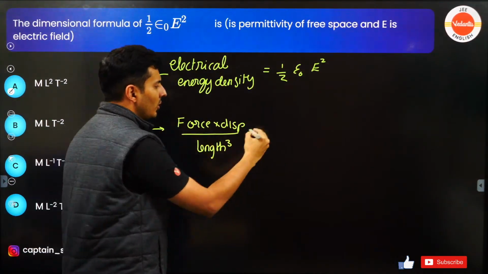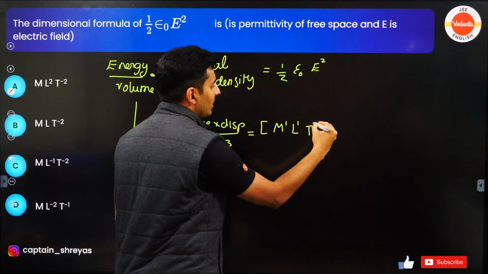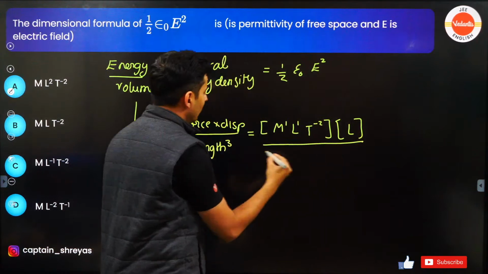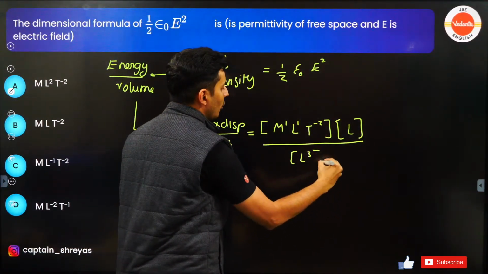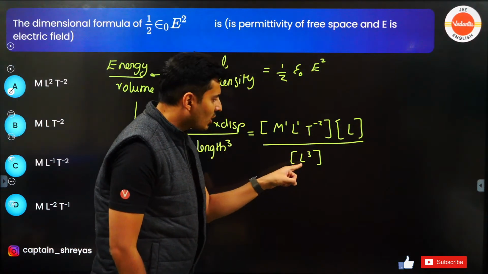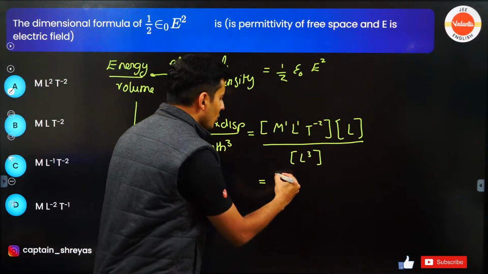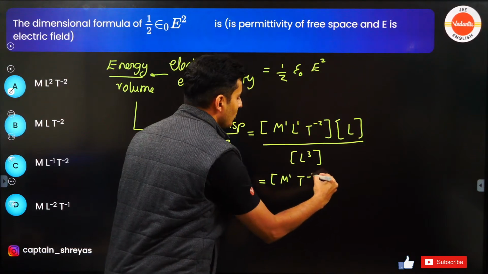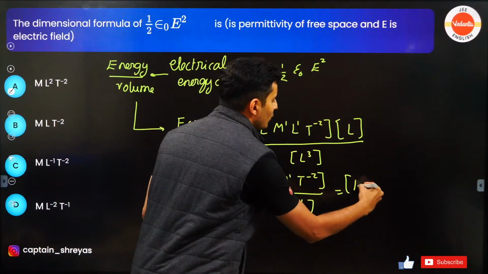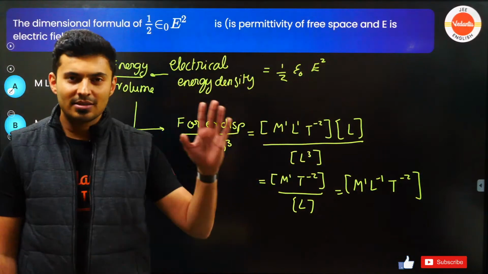What are the dimensions of force? Mass times kg meter per second square, into displacement, that means length again, and over here length cube. So this L and this L cube will cancel, L square will be here, L and L square will cancel, one L will be down. So you will have M to the 1, T to the minus 2, and that L will remain at the bottom. You can bring it on the top, of course. So it will be M to the 1, L to the minus 1, T to the minus 2. That is the dimensions. Very simple, guys.